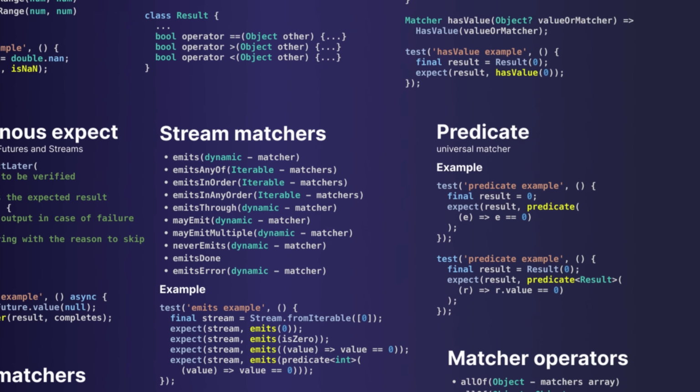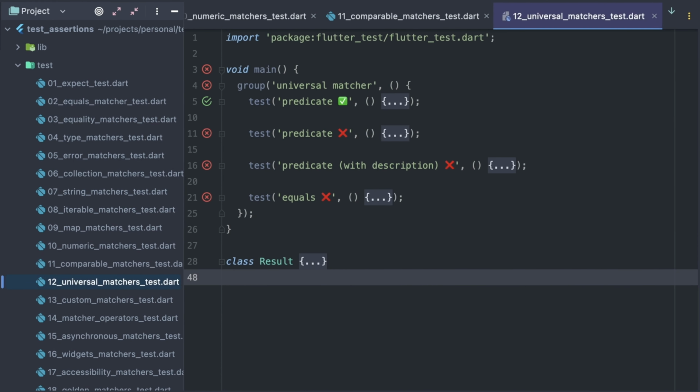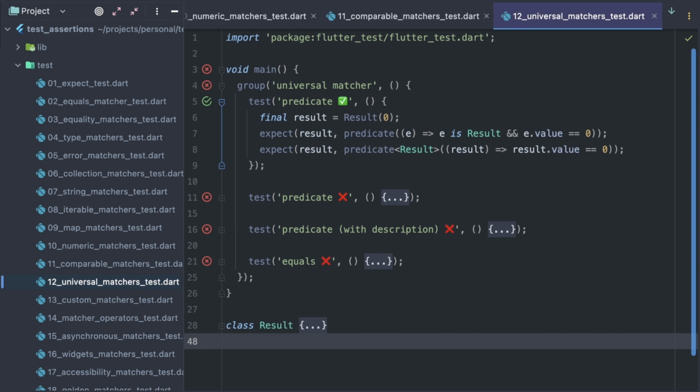Now let's talk about a universal matcher, predicate. Generally speaking, most types of checks a developer might ever need to perform in expect function can be expressed with this single matcher. It accepts a predicate, a function with one parameter that returns bool, where you can decide if the parameter matches your expectations. It's that simple. I guess now you might be a bit confused as to why I was telling you about all those matchers if there is a universal predicate matcher. Well, depending on the type of required check, predicate might be exactly the matcher you need.